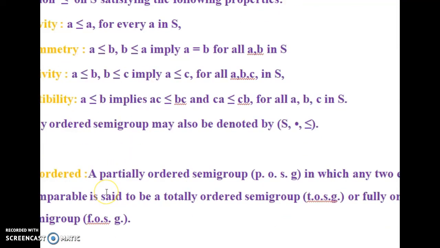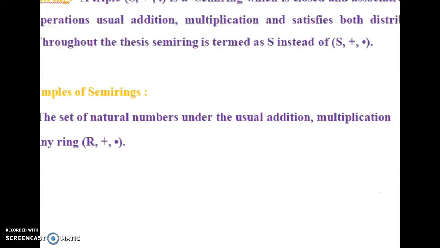Now we see the definition of a totally ordered set. A partially ordered semigroup in which any two elements are comparable is known as a totally ordered semigroup.